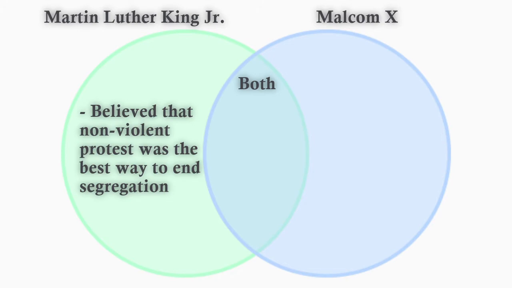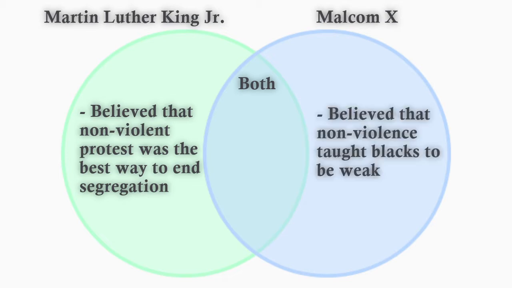For example, you could say that Martin Luther King Jr. believed that nonviolent protest was the best way to end segregation. In opposition to that, Malcolm X believed that nonviolence taught blacks to be weak, and he thought that violence was the best way to achieve the end of segregation. Both of these leaders faced discrimination, so that's a piece of evidence that you would put in the center. There are a lot more pieces of similarities and differences that you'll find as you read your text, but be sure to either quote what the text is saying or put the text in your own words.